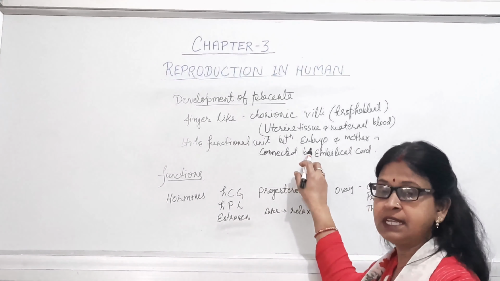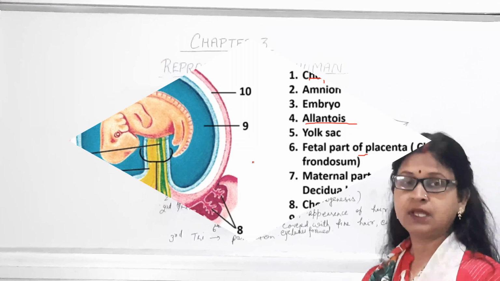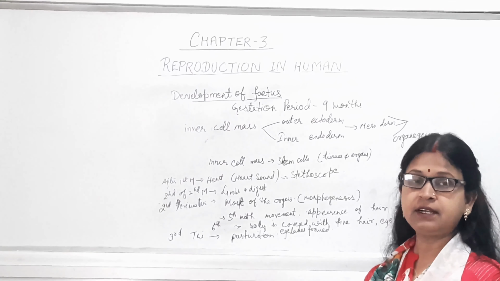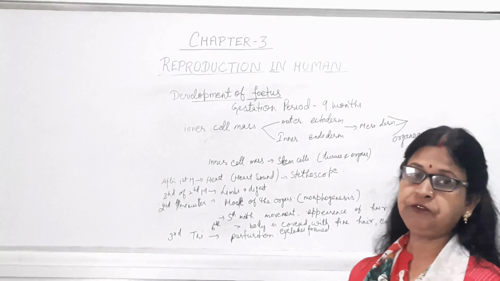Now this placenta is connected with the mother's body with the help of the umbilical cord. At the same time, the placenta has a very important role as an endocrinal gland, as it is secreting different types of hormones which are necessary. After studying the development of the placenta, now we will discuss the development of the fetus.